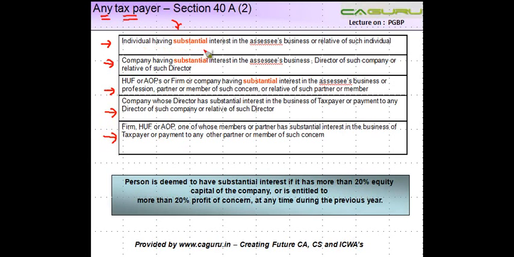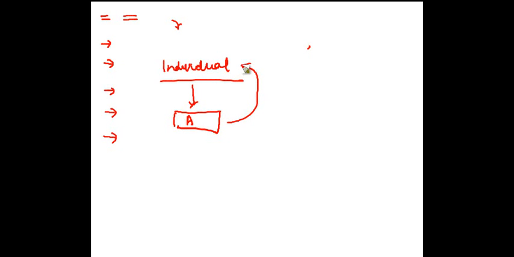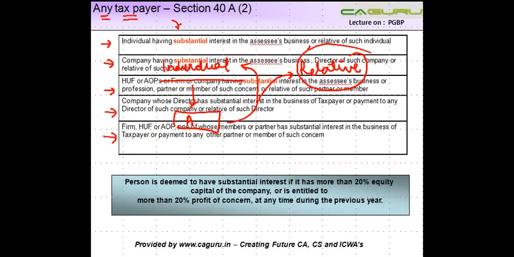To an individual having substantial interest in assessee's business or relative of such individual. So this will be a case, let's say there is an individual who has substantial interest in the business of an assessee, let's call him A. So if this assessee makes a payment to the individual or to his relative, that is going to be covered within the purview of this section. If it is excessive, it is disallowed.